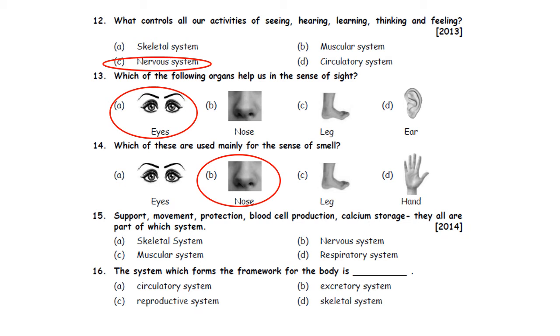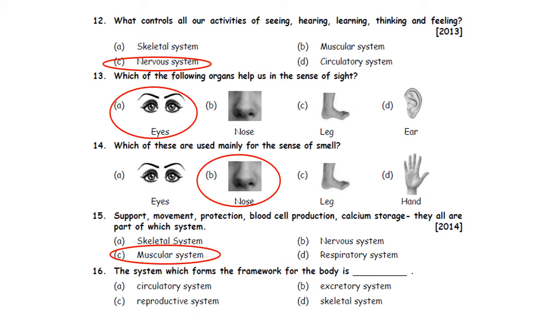15th one. Support, movement, protection, blood cell production, calcium storage. They all are part of which system? A. Skeletal system, B. Nervous system, C. Muscular system, D. Respiratory system. Support, movement, protection, blood cell production, calcium storage. They all are part of skeletal system. So the correct answer is option A.